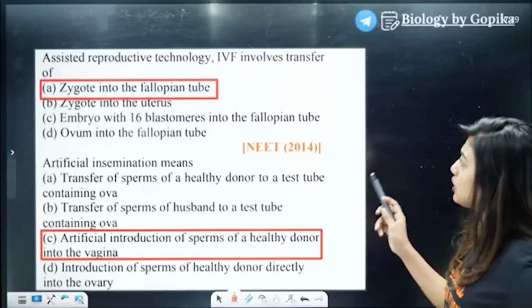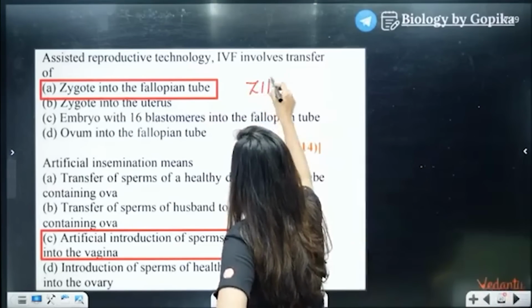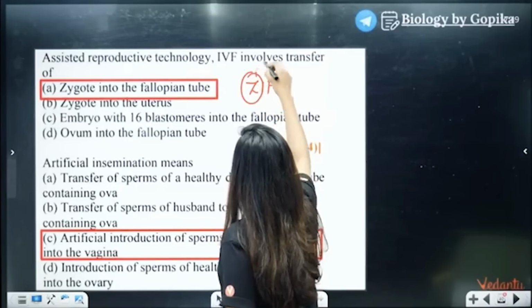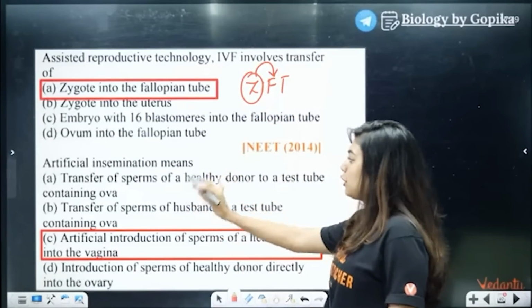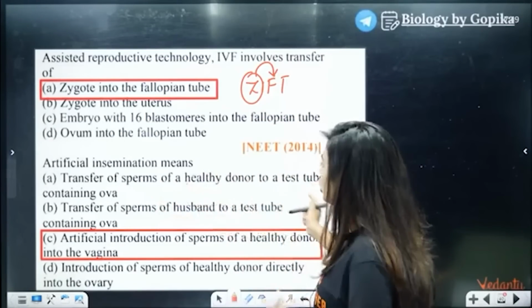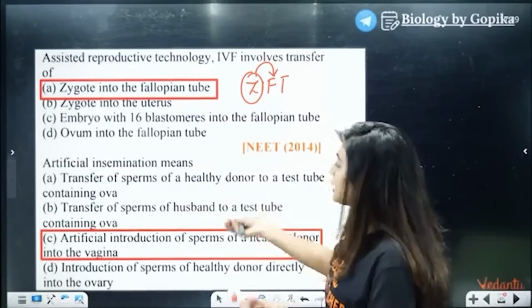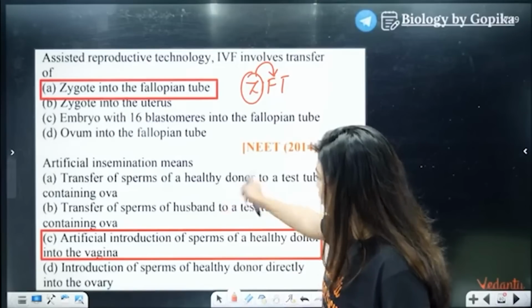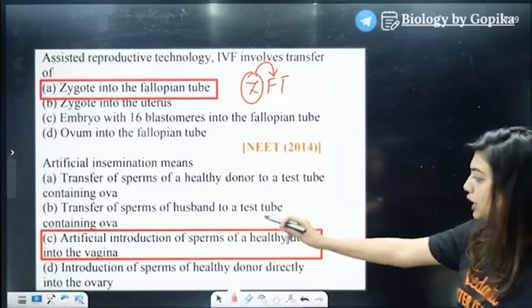Assisted reproductive technology, IVF involves what? You know, ZIFT is involved. What is the ZIFT full form? Zygote intrafallopian transfer, where the zygote is transferred into the fallopian tube, right? Artificial insemination means what? Transfer of sperm of a healthy donor to a test tube containing ova. Transfer of sperm of a husband to a test tube containing ova. Similar, healthy donor and husband. Artificial introduction of sperm of a healthy donor into the vagina.